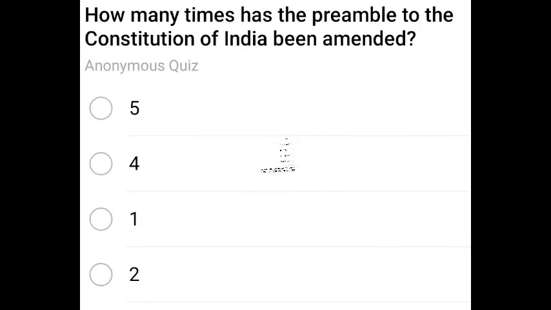Important question. Next one. How many times has the preamble to the Constitution of India been amended? The exact answer is option 3, that is one time only. One time only. Important question. Next one.